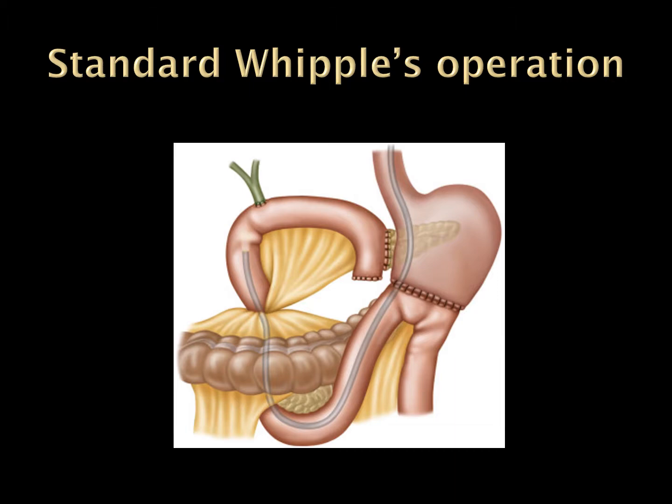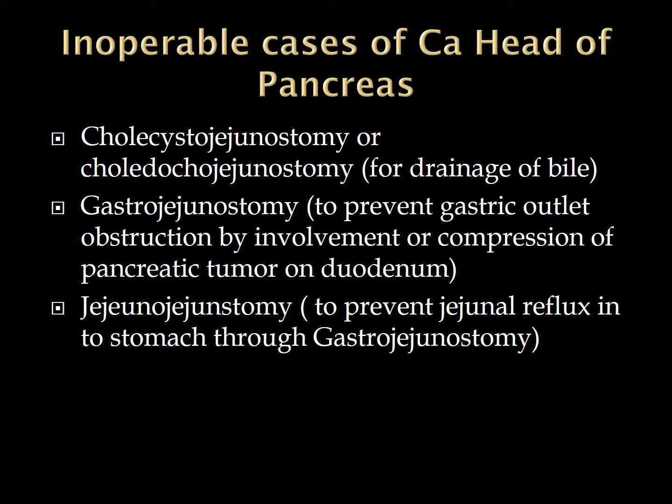This is standard Whipple's, in which the pylorus has been resected and rest of the anastomosis are same. There is pancreaticojejunostomy, there is hepaticojejunostomy or choledochojejunostomy, and there is gastrojejunostomy. These two operations are described in case the tumor was resectable. If the tumor was not resectable, then we have to go for certain other options, and that is